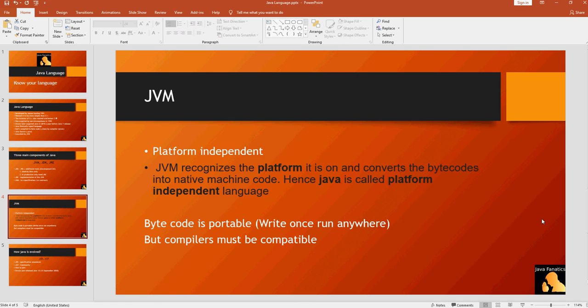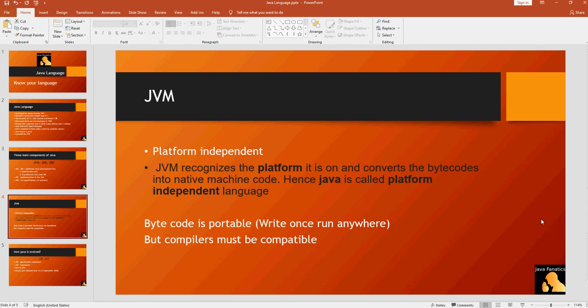Because if you try to run bytecode that was generated by Java 5 on a Windows machine, and you run it on, say, perhaps Java 8 or Java 9, there's a likelihood that you will have compatibility issues.